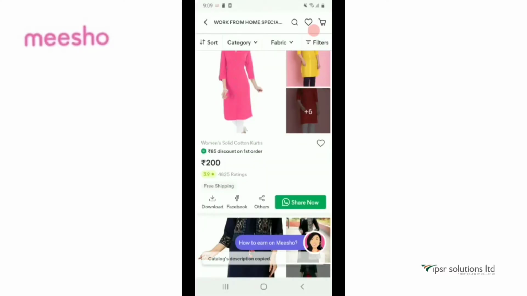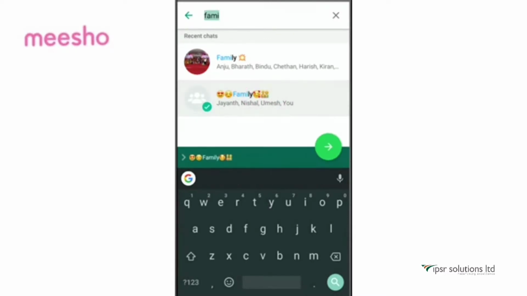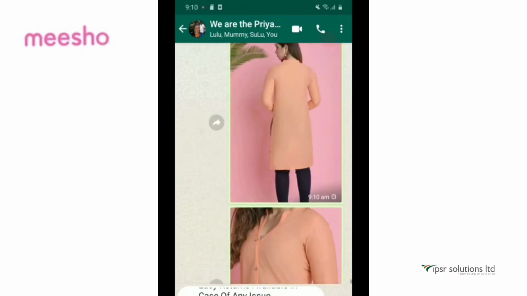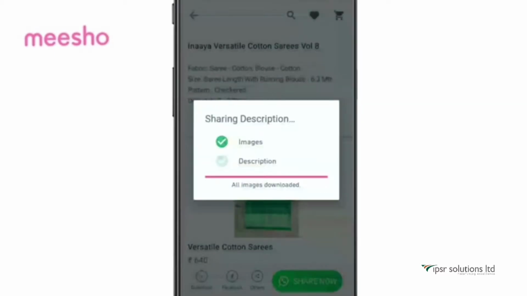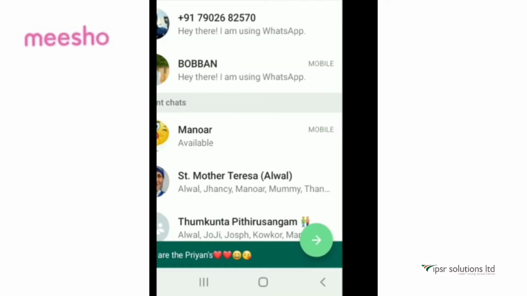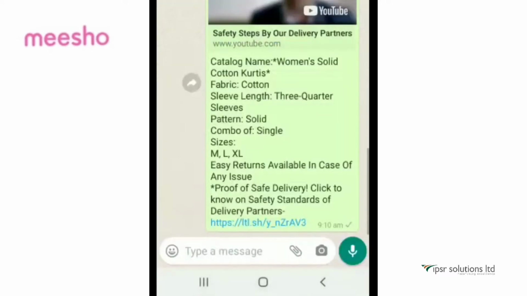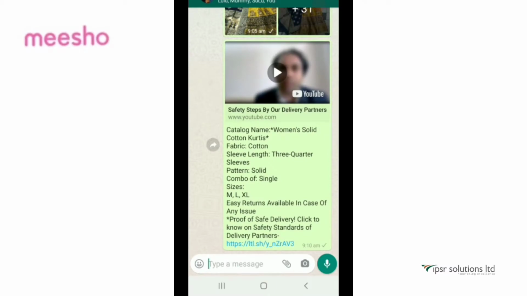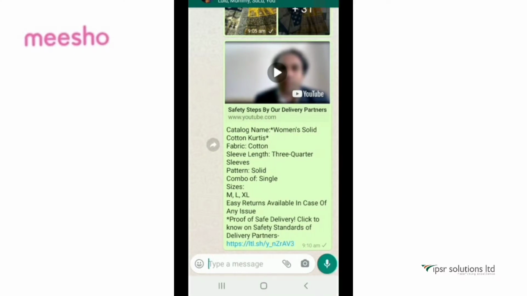I click on the Share Now button and it takes me to WhatsApp and I share it with my family and hit the Send button. You can see the catalog is shared. A variety of images of the same product is shared, and to share the description I again go back and it takes me back to WhatsApp and I select my family and the description is shared, with the size, pattern and easy returns available mentioned in the description.